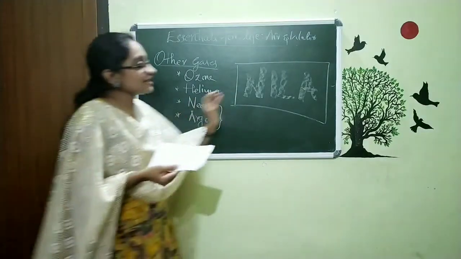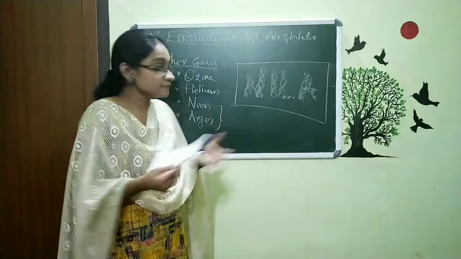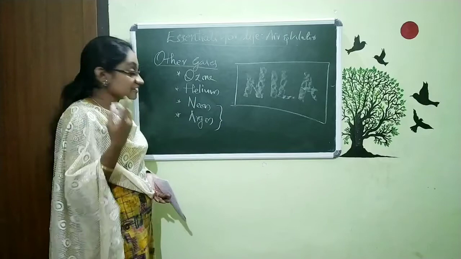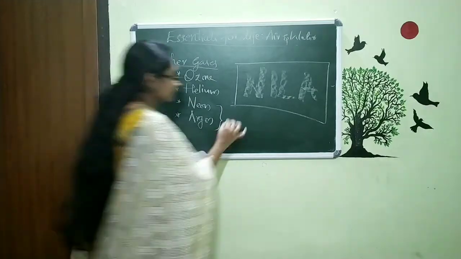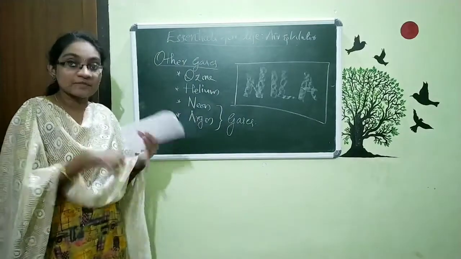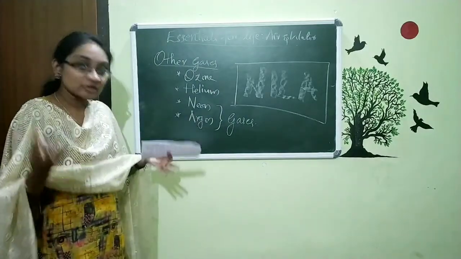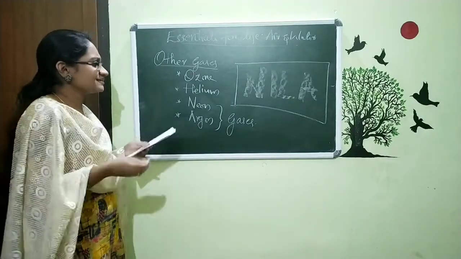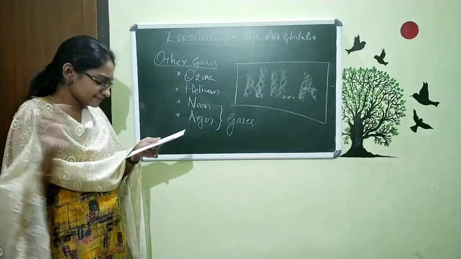Actually, within those names and tubes, we are filling neon and argon gases. We fill neon and argon gases into bulbs and tube lights, to get different colors of tubes. That's just mentioned in your textbook, and that's why I just taught it.